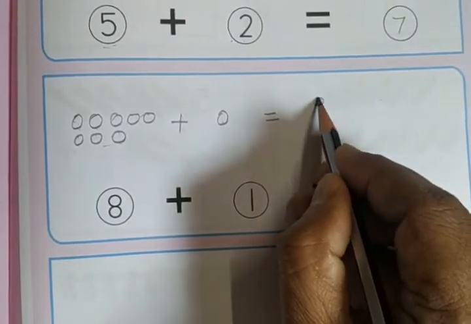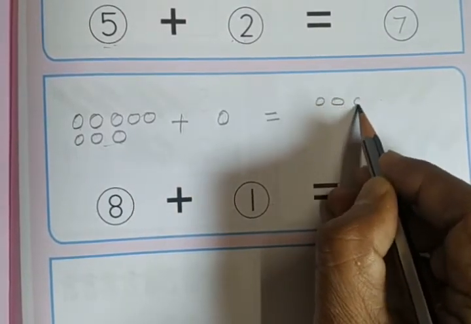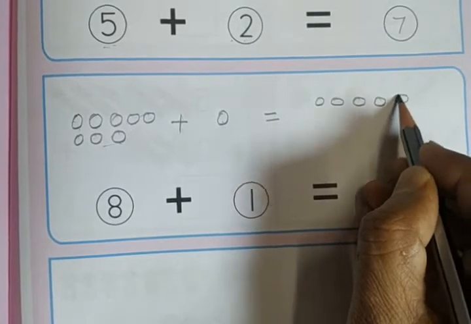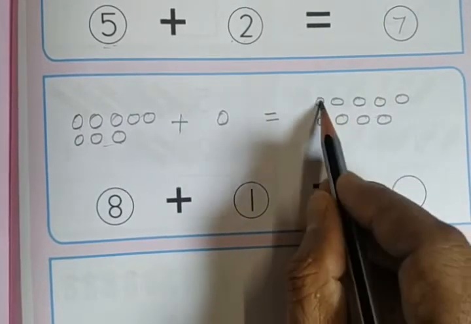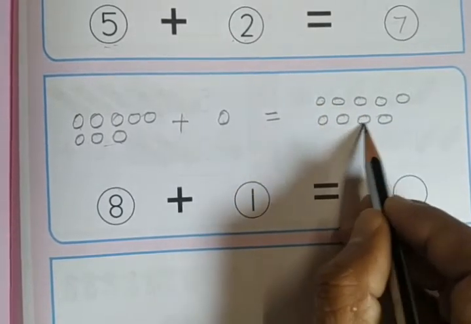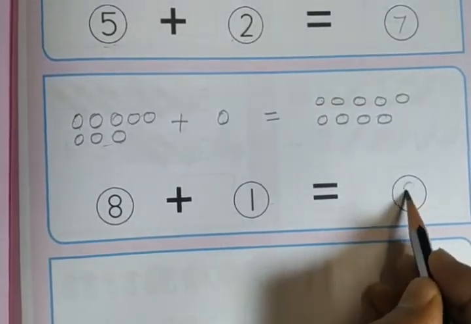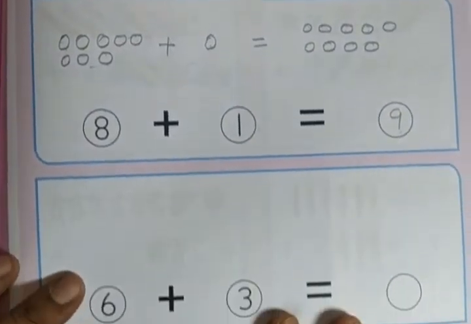So we have to draw 9 circles. 1, 2, 3, 4, 5, 6, 7, 8, 9. 8 plus 1 is 9.